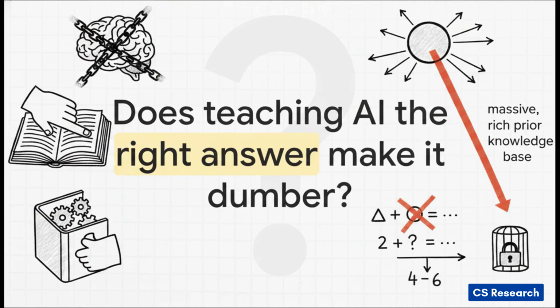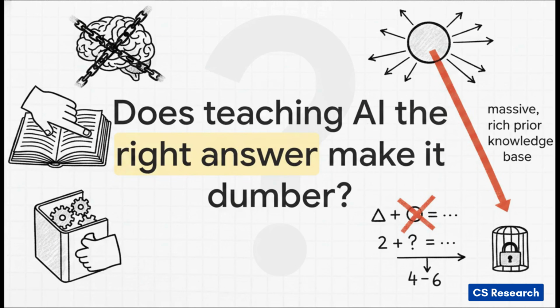So I want to pose a slightly provocative question for you. What if teaching an AI the quote-unquote right answer actually makes it dumber? Think about it. When an AI model finishes its initial pre-training, it has essentially read the entire internet, right? It possesses this massive, deeply rich prior knowledge base. But then, during the next phase, fine-tuning, we often hand it a specific dataset and say, hey, say exactly this word in exactly this order. But wait, what if there are multiple totally correct ways to solve a math problem? By forcing the AI to memorize a single specific phrasing, we're actively ignoring and sometimes literally overwriting the brilliant prior knowledge it already has.